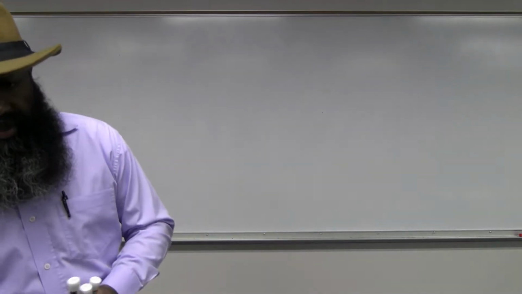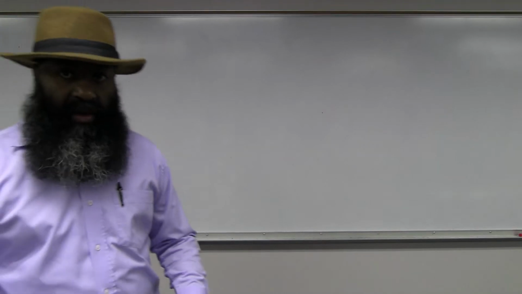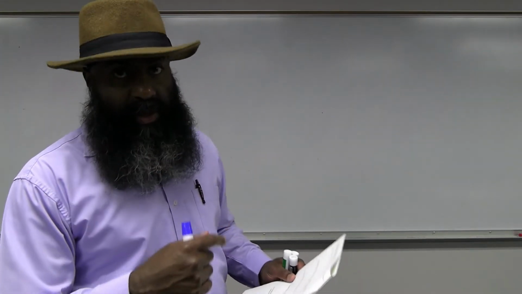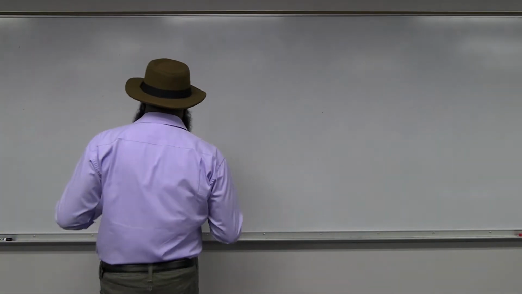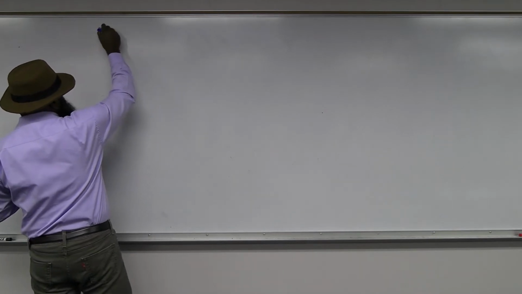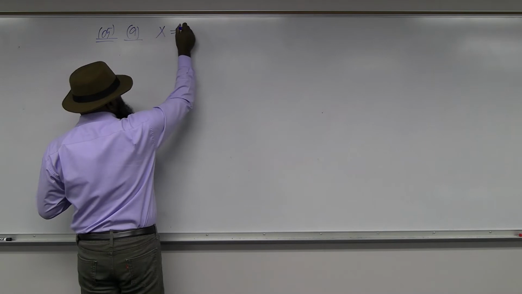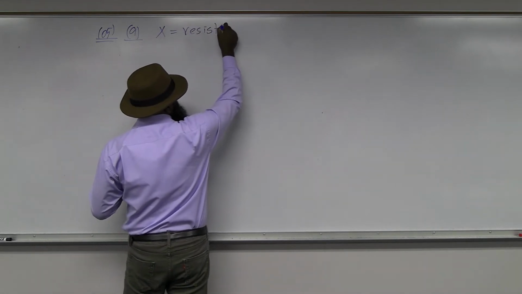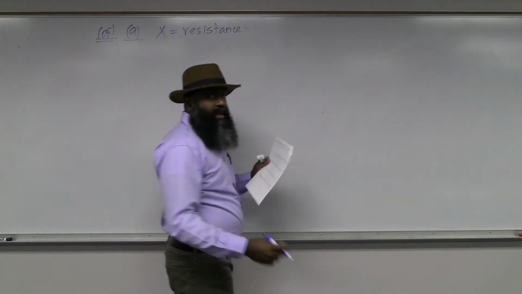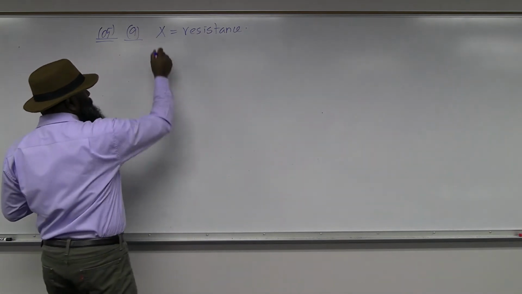That's very straightforward, and we've seen so many of these kind of calculations under the discussion of distributions. So, point number 5, part A. The random variable is resistance. The distribution of x is given.